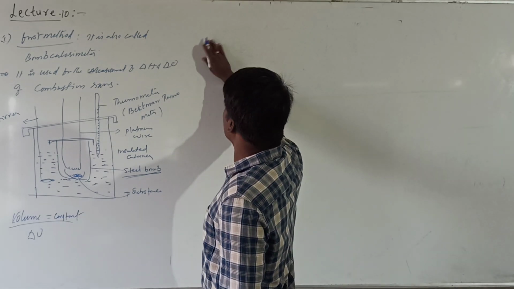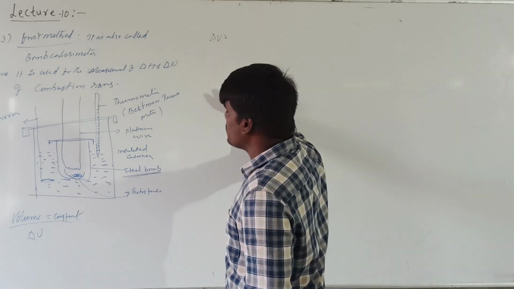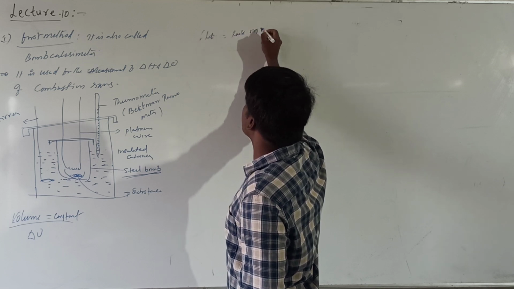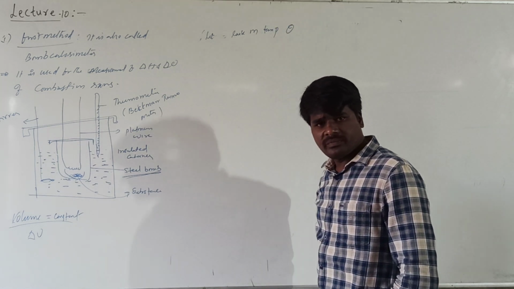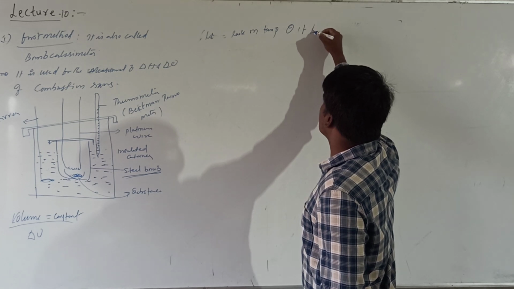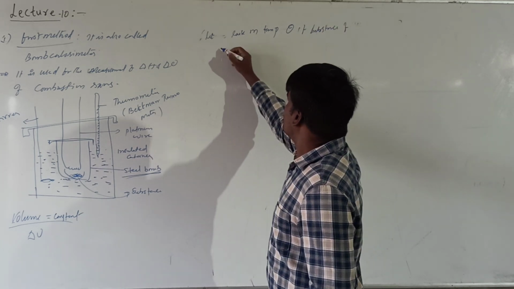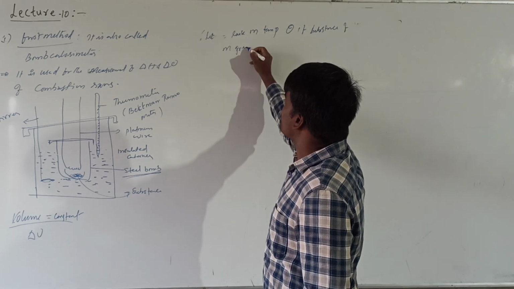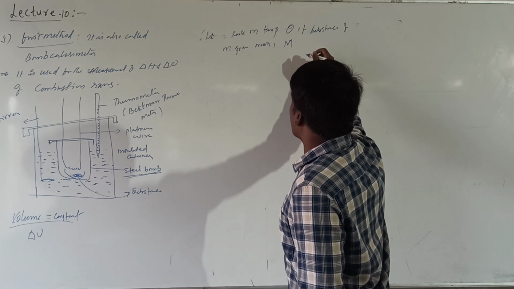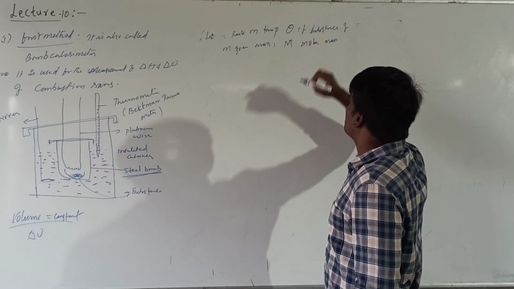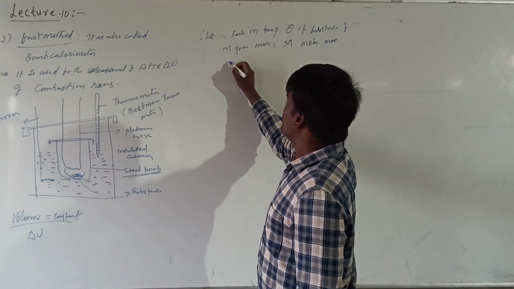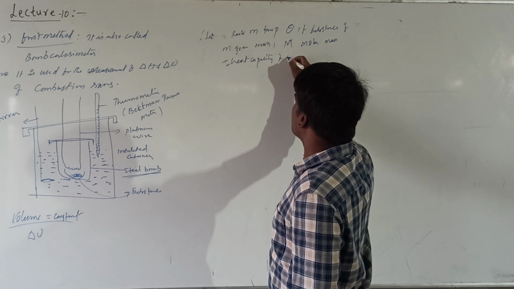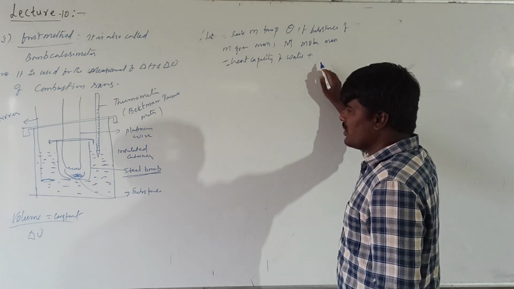Actually what we measure here is the internal energy change delta U. Suppose the rise in temperature after the combustion of a substance of mass m grams and molar mass M grams per mole is theta, and Z is the heat capacity of water plus steel bomb.